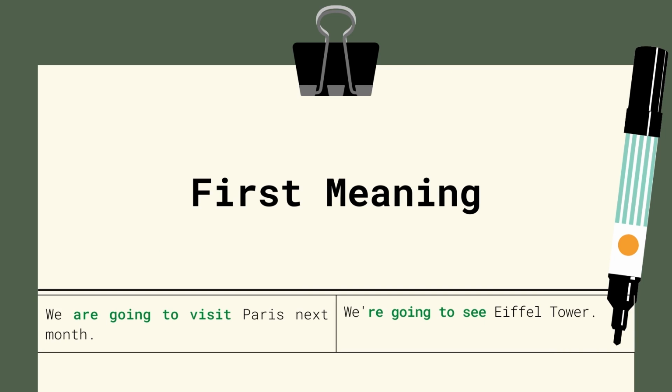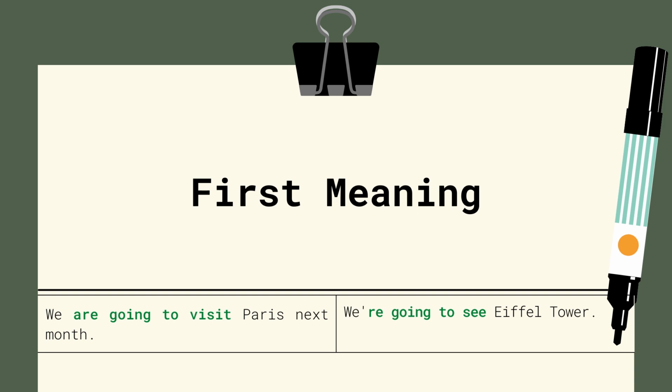Look at this example. We are going to visit Paris next month. We're going to see the Eiffel Tower. The words in green color indicate that something is decided. It means that this person intends to do this in the future and is a plan that the person definitely wants to happen. Think of this meaning as a future plan, something that is definitely, 100% going to happen in the future.